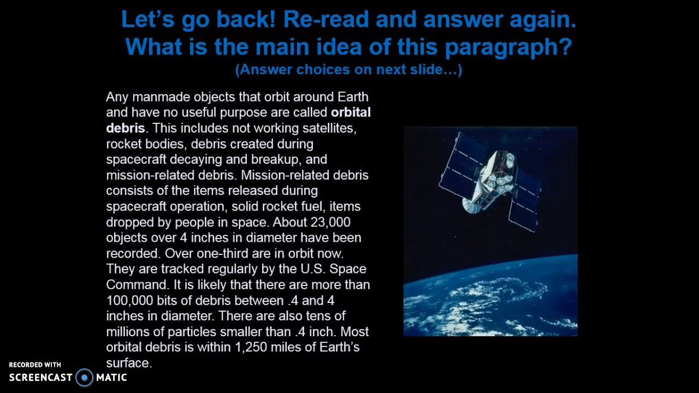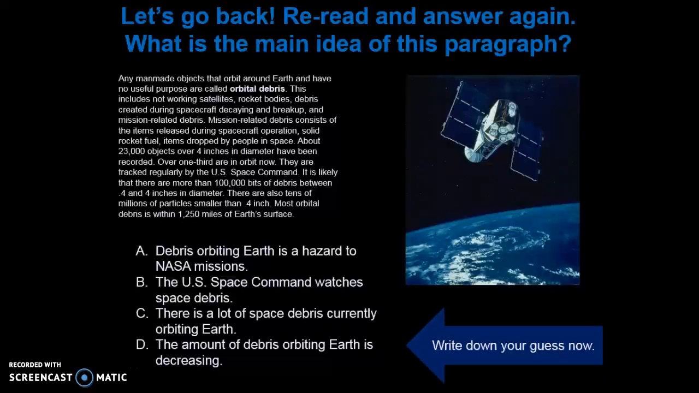Let's go back to the original passage. Reread and answer again. What is the main idea of this paragraph? Take a moment to reread if you'd like, and then move forward. So, we have A, debris orbiting Earth is a hazard to NASA missions. B, the U.S. Space Command watches space debris. C, there is a lot of space debris currently orbiting Earth. Or D, the amount of debris orbiting Earth is decreasing.